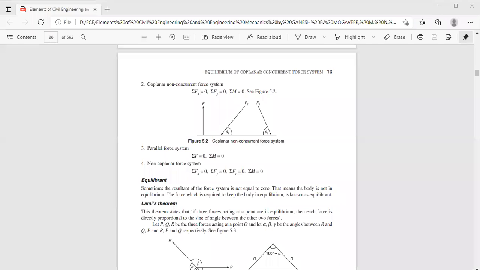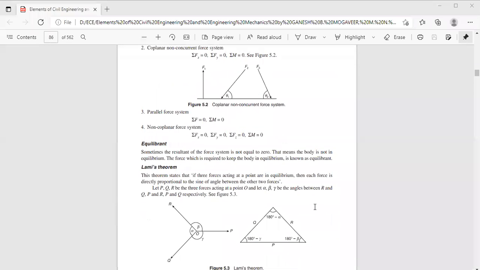It states that if three forces acting at a point are in equilibrium condition, then each force is directly proportional to the sine of the angle between the other two forces.